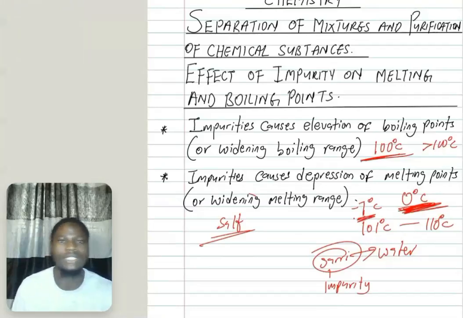So that is that for that. So impurity causes elevation of boiling point, and it causes depression of melting point. Are we together? Hope that is clear. Good.